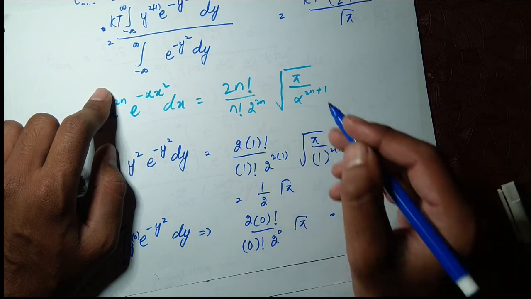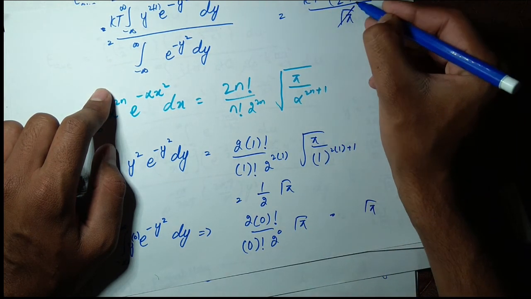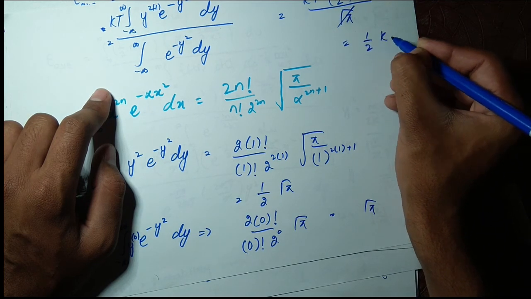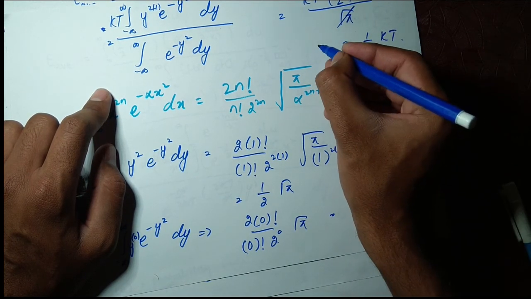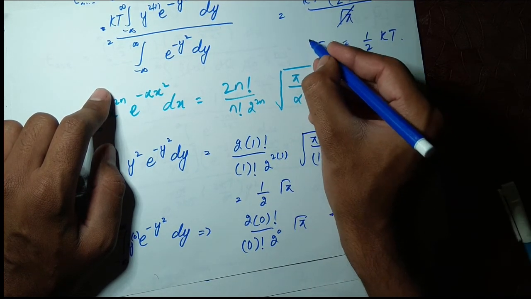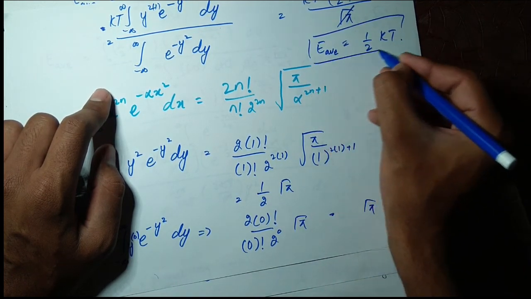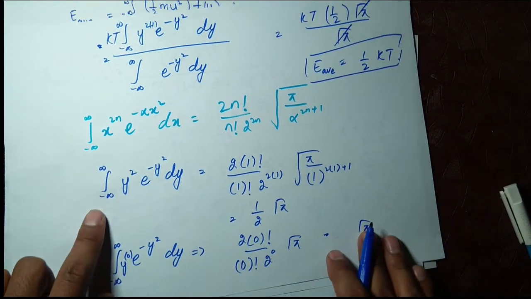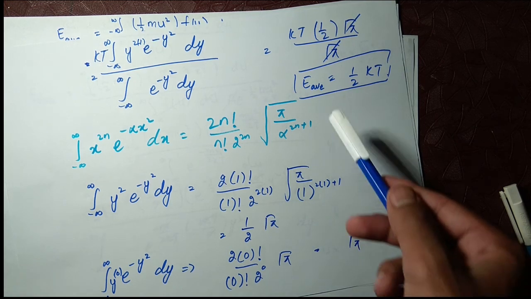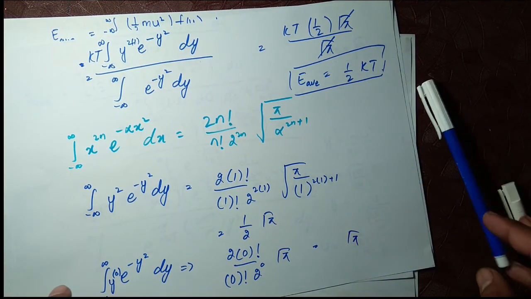So this under root pi will be cancelled out with this under root pi, and this will be equal to half of kT. So our E average is equal to half of kT, what we had to prove. So now we have proved that our average energy here is equal to half of kT.